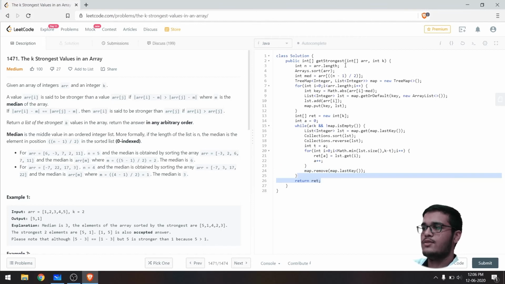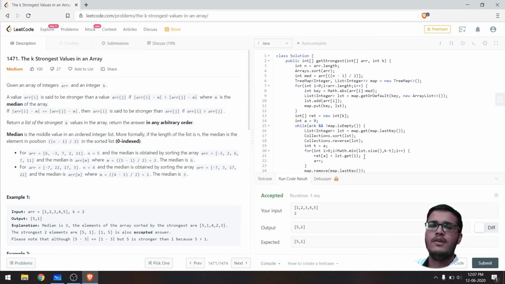Now let's try to run this code. Alright, looks good. Now we'll try to submit this code.